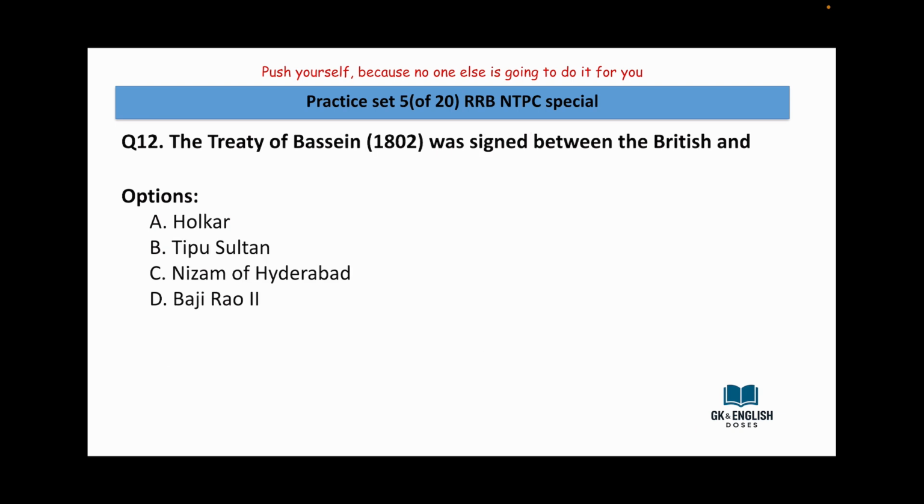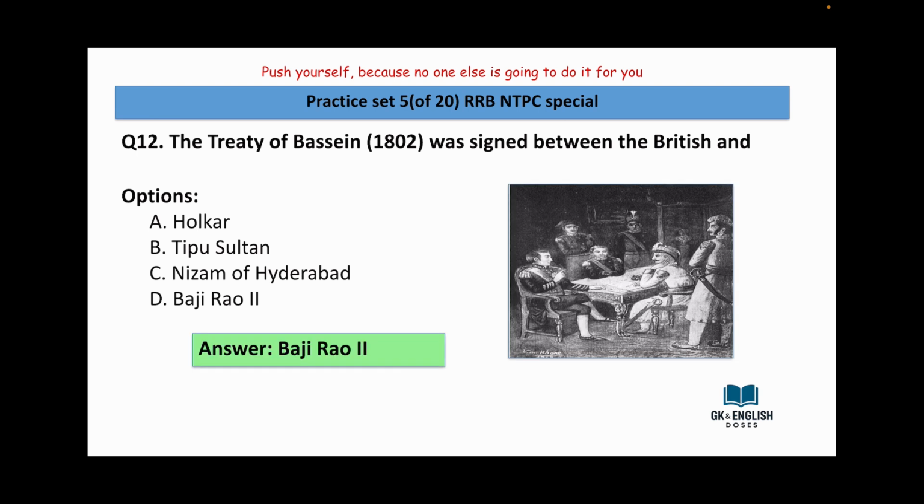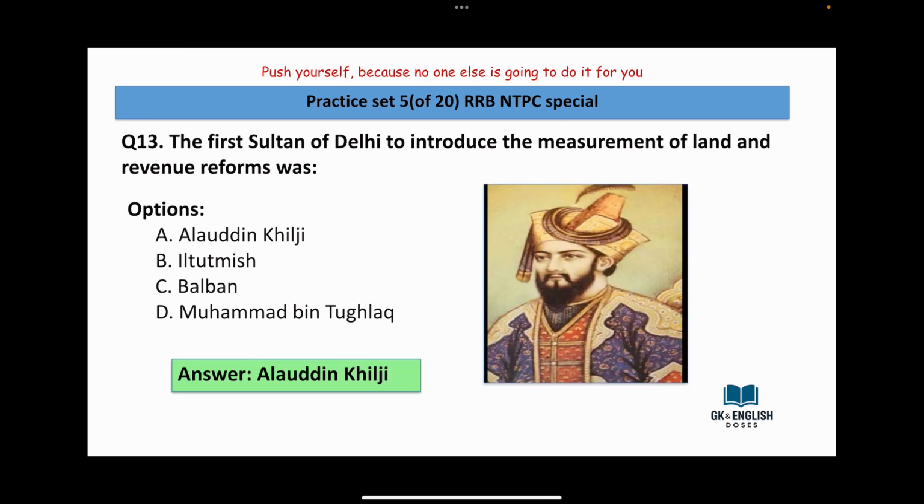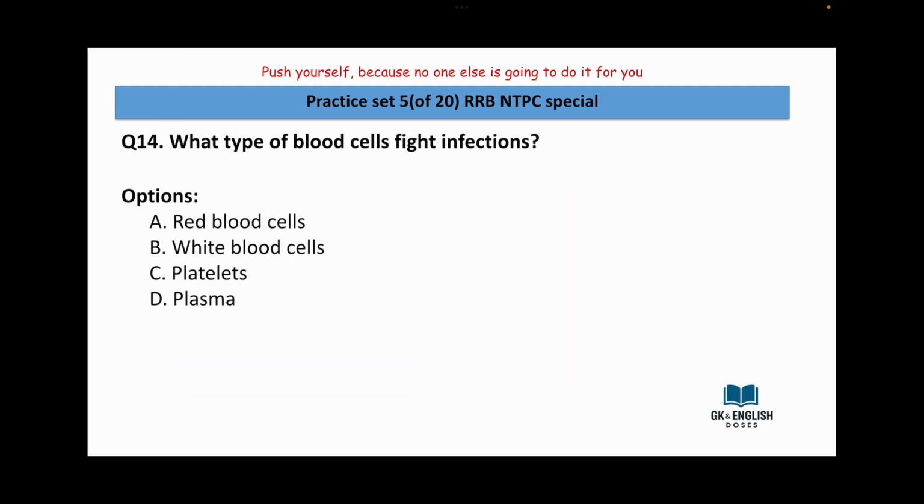The Treaty of Bassein 1802 was signed between the British and, options are: Holkar, Tipu Sultan, Nizam of Hyderabad, Bajirao II. Answer is Bajirao II. The first Sultan of Delhi to introduce the measurement of land and revenue reform was Alauddin Khilji, Iltutmish, Balban, Muhammad bin Tughlaq. Answer is Alauddin Khilji.